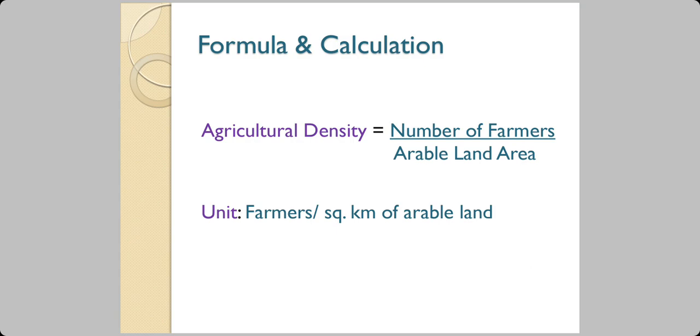Agricultural density means the number of farmers or people involved in farming and agriculture divided by the land area which is cultivable.